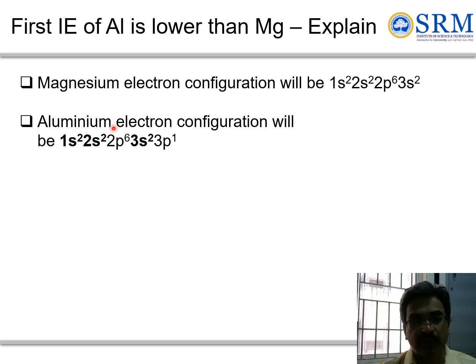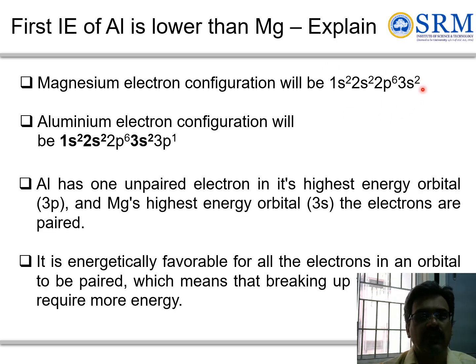Why is the first ionization of aluminum lower than magnesium? Magnesium, we know, has the outermost shell 3s2, and this is the aluminum electronic configuration. Aluminum has one unpaired electron in its highest energy orbital, whereas in magnesium it is in the 3s orbital and it is paired.